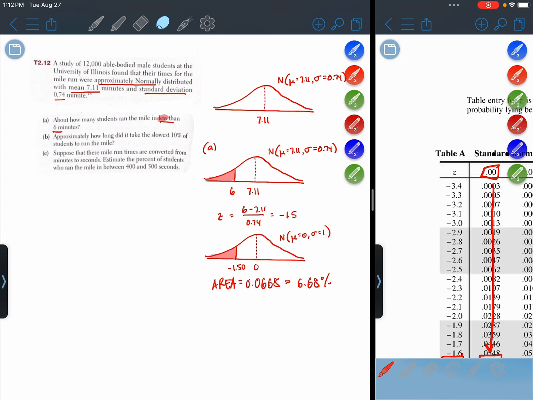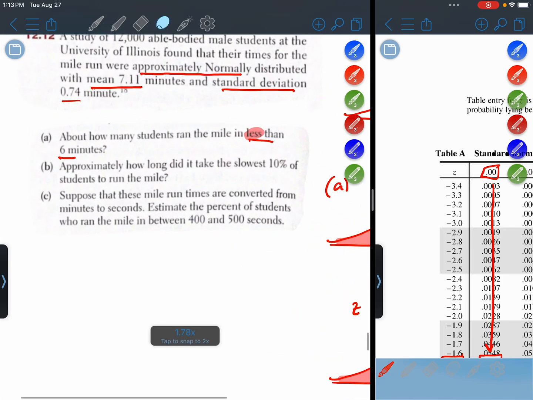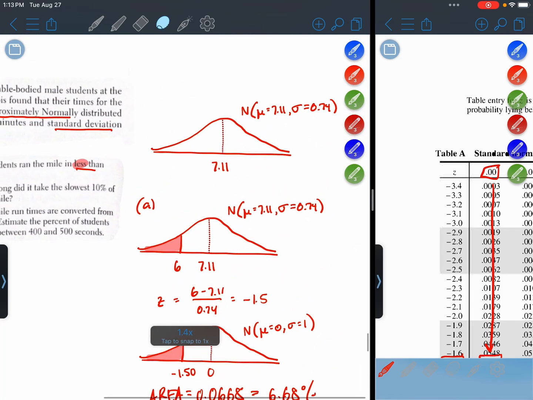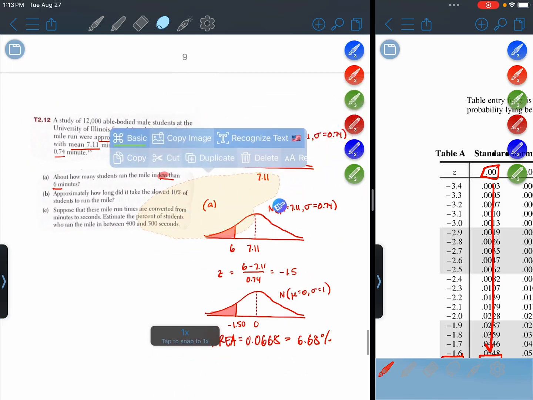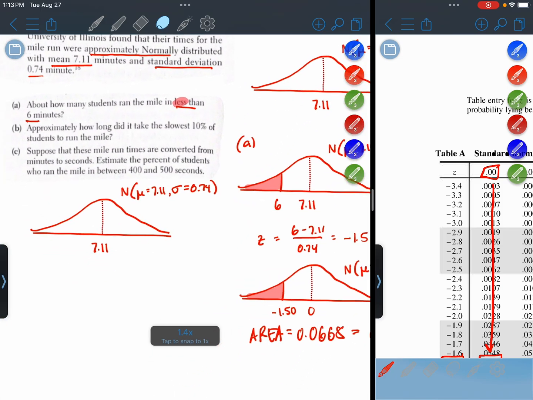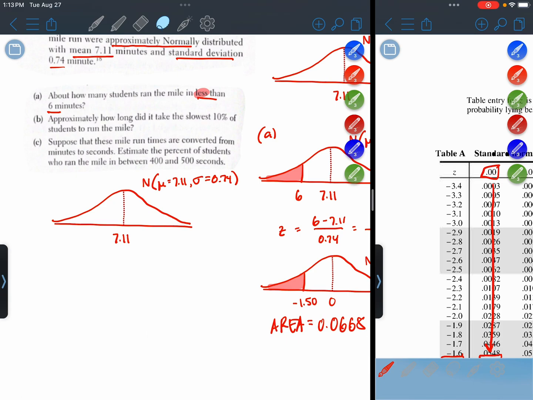Let's take a look at part B. Approximately how long did it take the slowest 10% of students to run the mile? The slowest students are going to have the longest times, not the shortest times. Let's do our work over here. The slowest are going to be over here somewhere. We want that to be 10%, which means the other side is 90%.